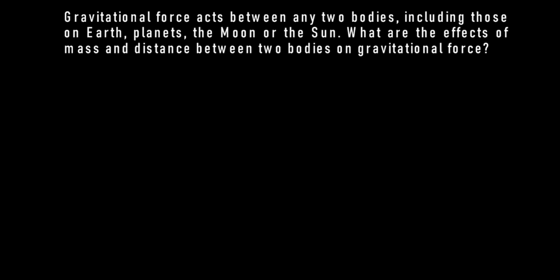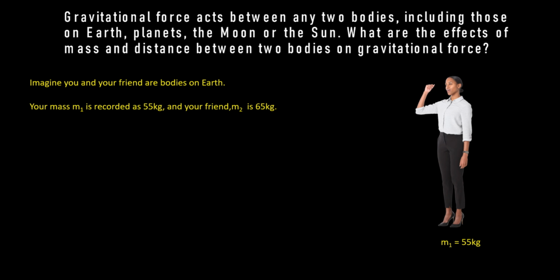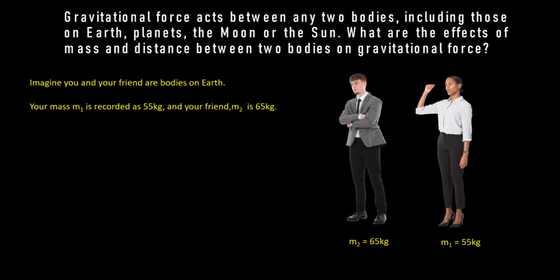Gravitational force acts between any two bodies, including those on Earth, planets, the Moon, or the Sun. What are the effects of mass and distance between two bodies on gravitational force? Imagine you and your friend are bodies on Earth. Your mass M1 is recorded as 55 kg and your friend M2 is 65 kg.